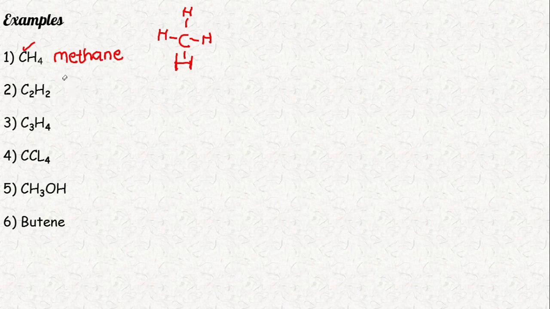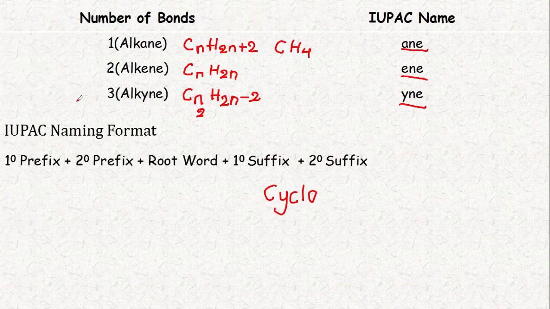Next, C2H2. When there are two carbons, we write eth, and H2. Here H2 comes from the formula: when n is 2, 2 times 2 is 4, 4 minus 2 is 2. So C2H2 belongs to the yne group, that's a triple bond.